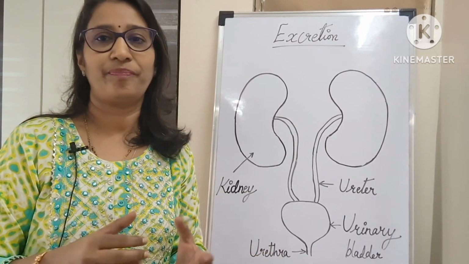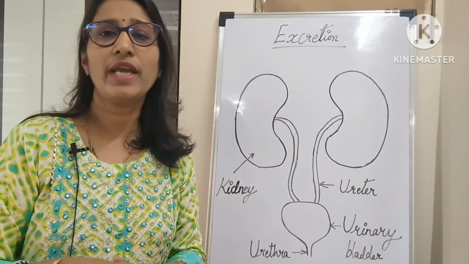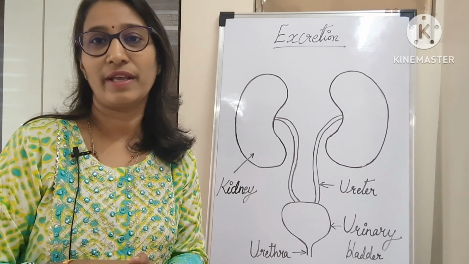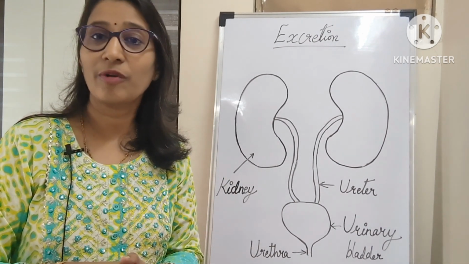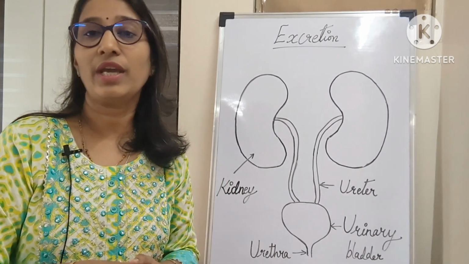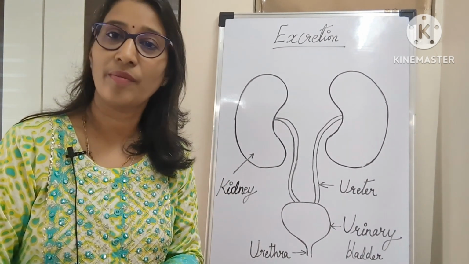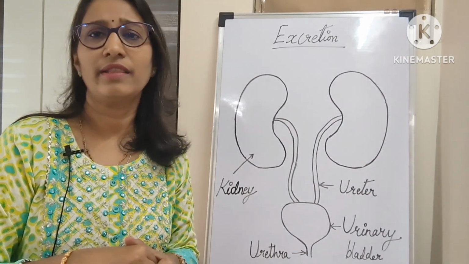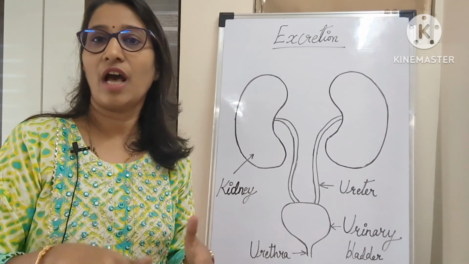For example, respiration. Respiration में क्या होता है? We take oxygen and give out carbon dioxide. So this carbon dioxide is unwanted material, so that is to be thrown out of the body. It is a gaseous unwanted waste material that is thrown out of the body.